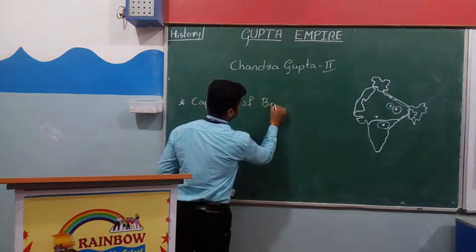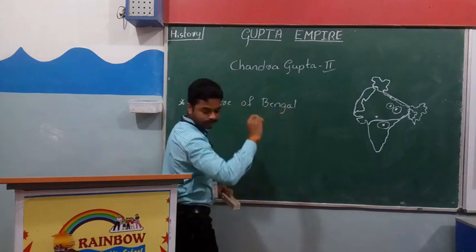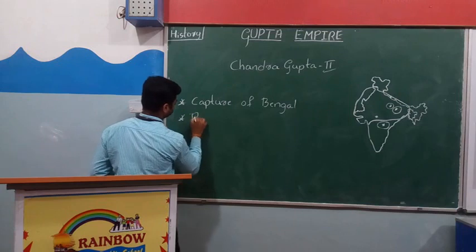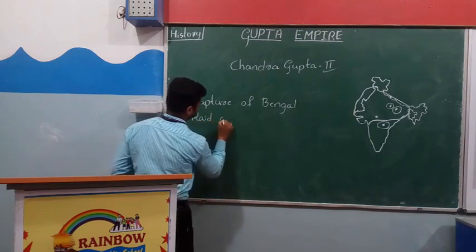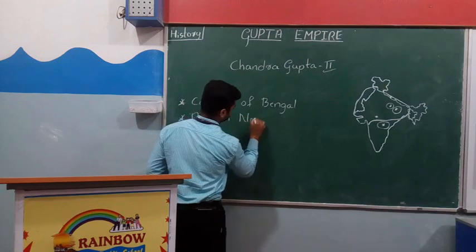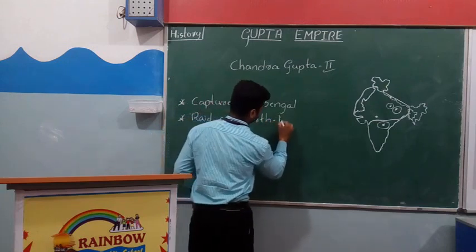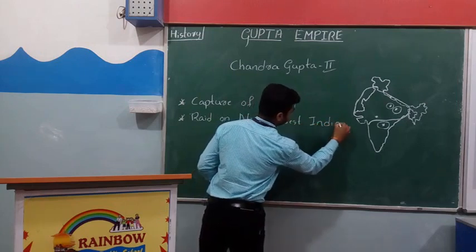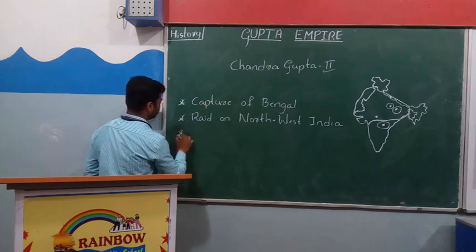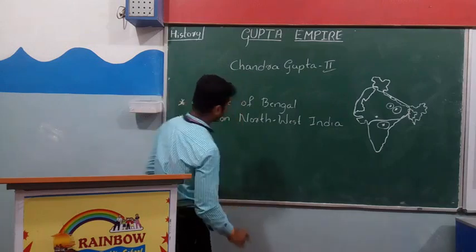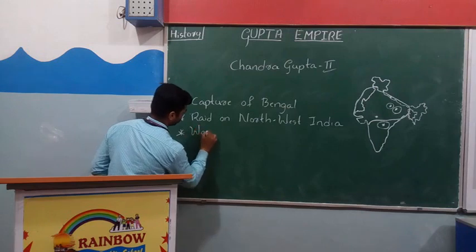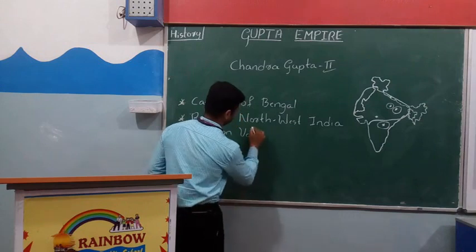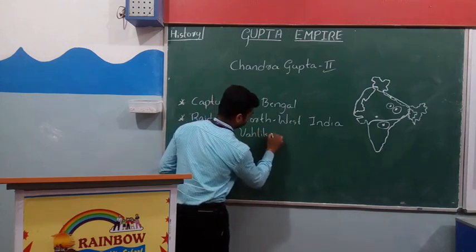Capture of Bengal. After that, raid on northwest India. Then the war on Valikas.